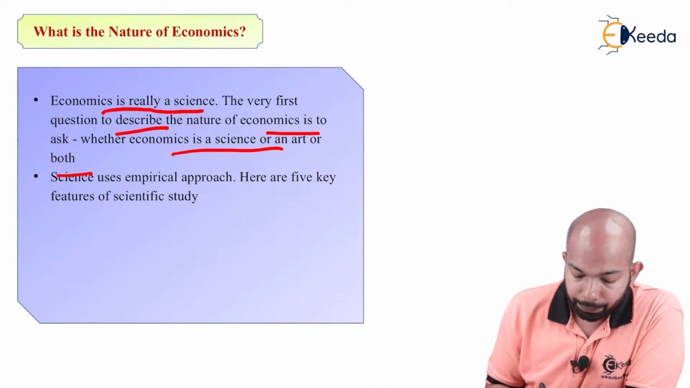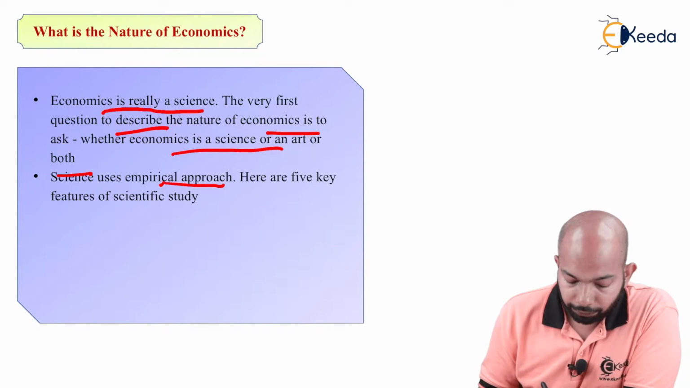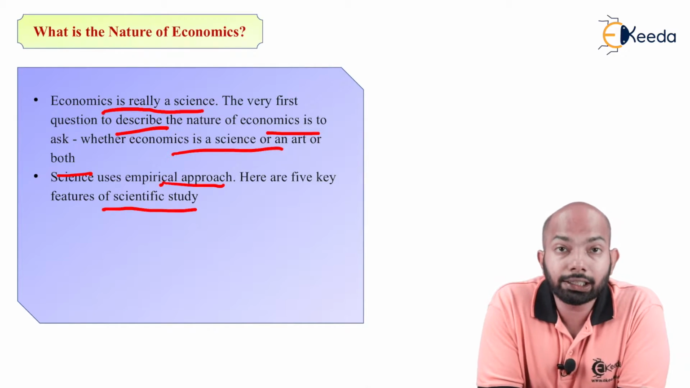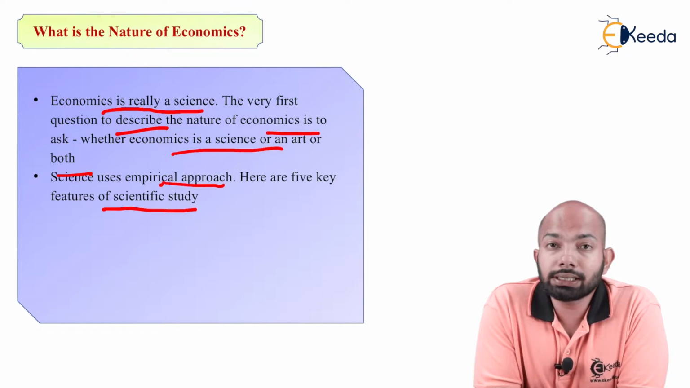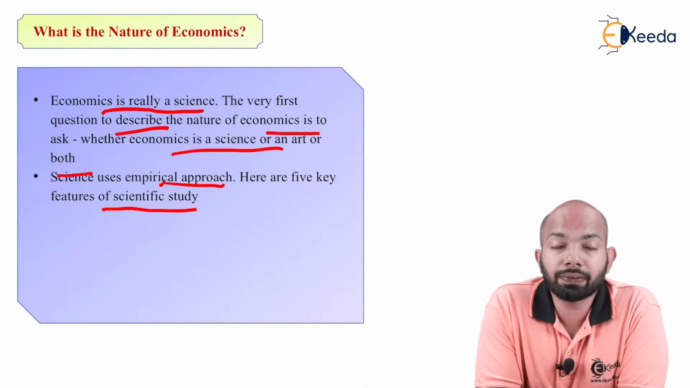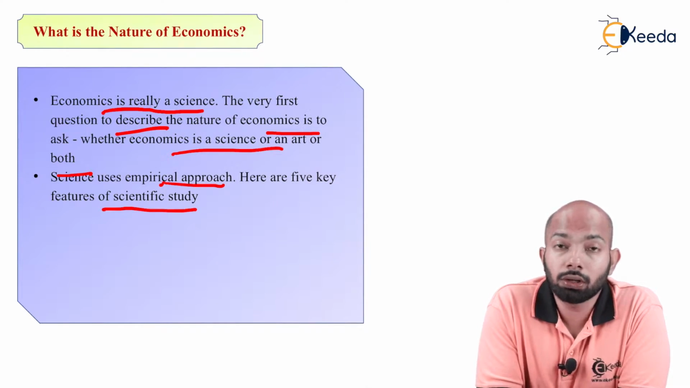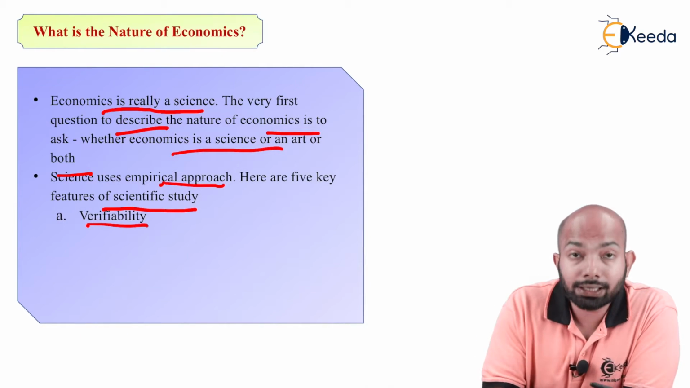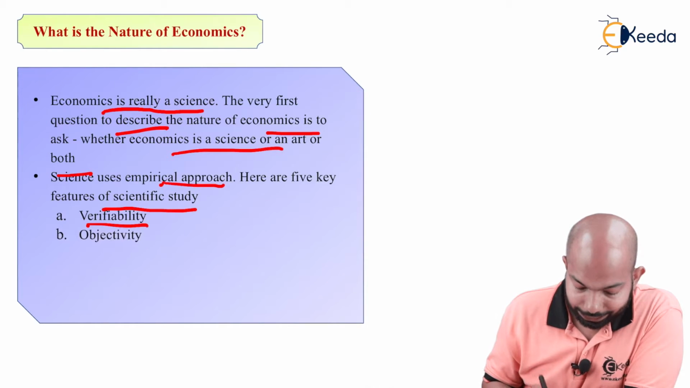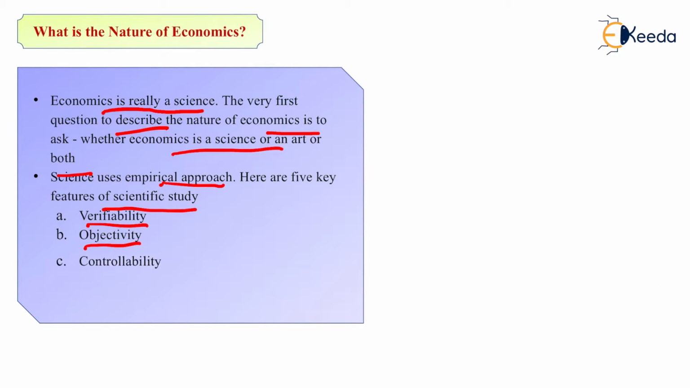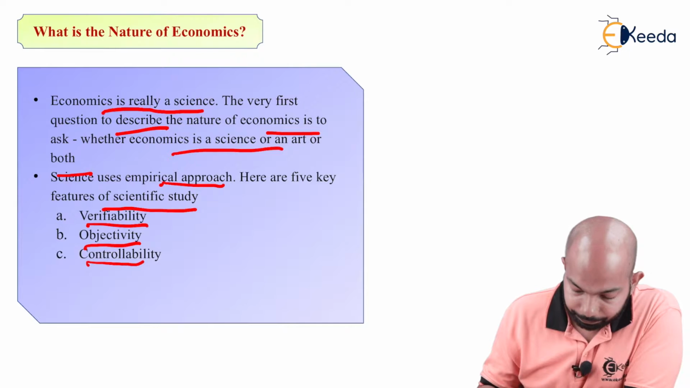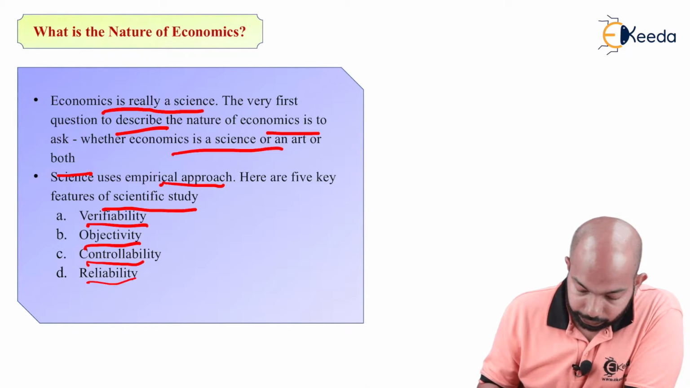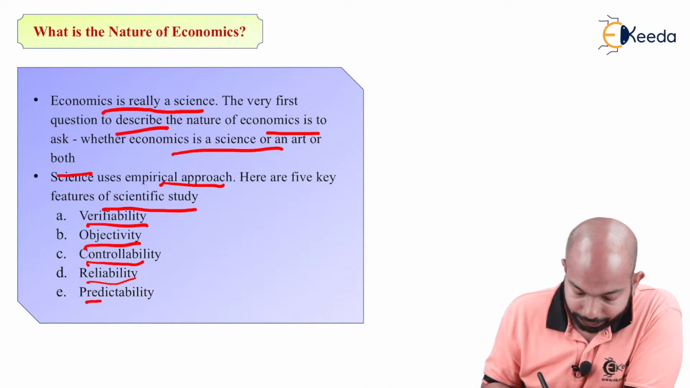Science uses an empirical approach. Here are the 5 features of the scientific study. What is the empirical approach? It is a combination of all these 5 features that we'll be understanding right now. The first would be verifiability. Second would be objectivity. Third would be controllability. Fourth would be reliability. And the last one would be predictability.